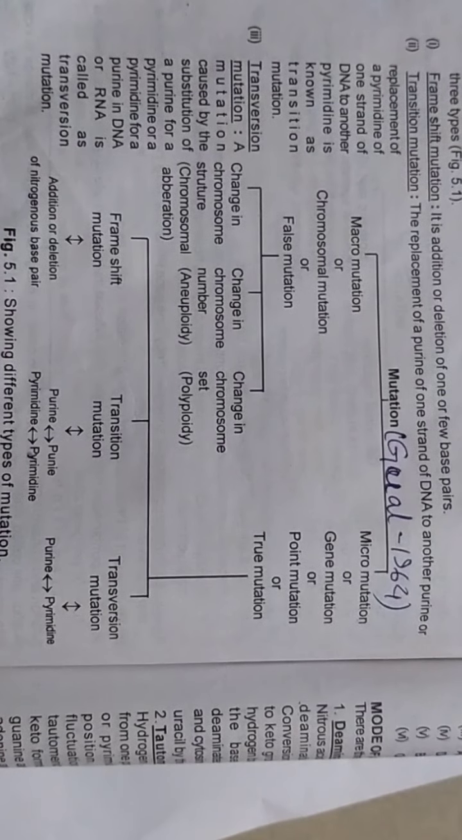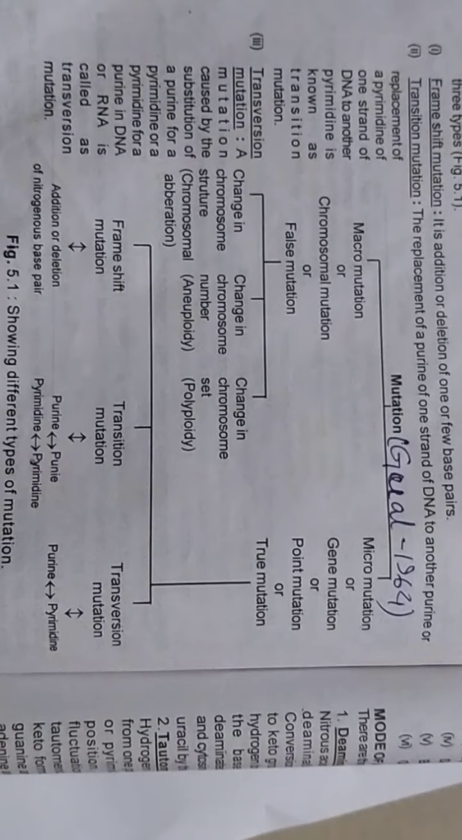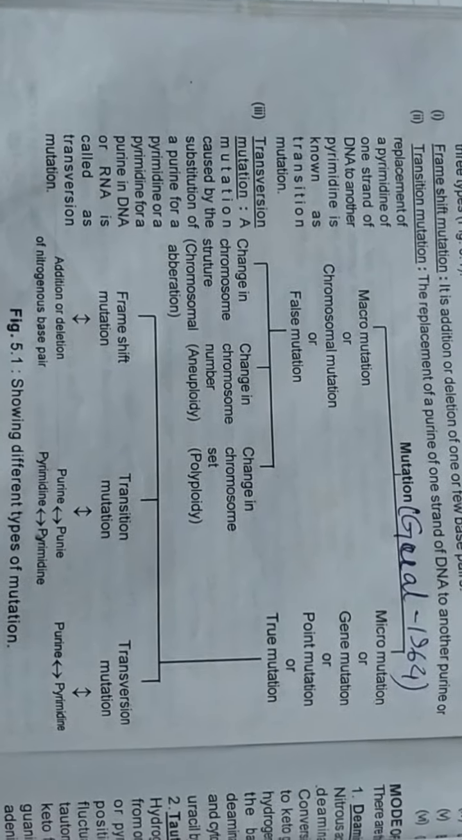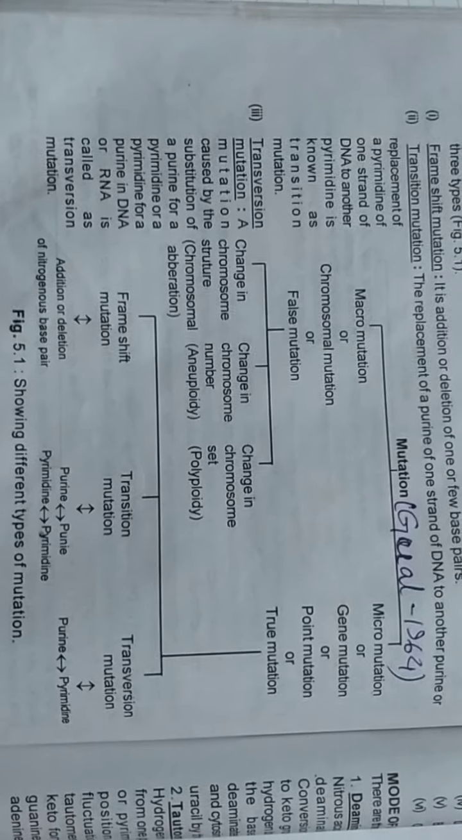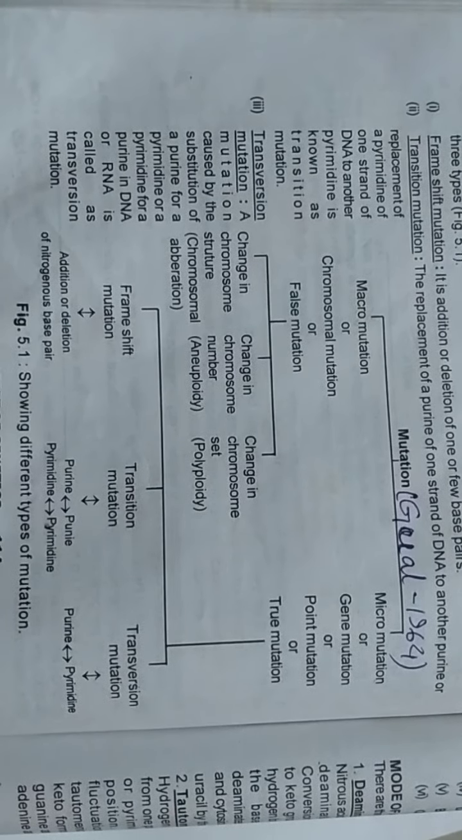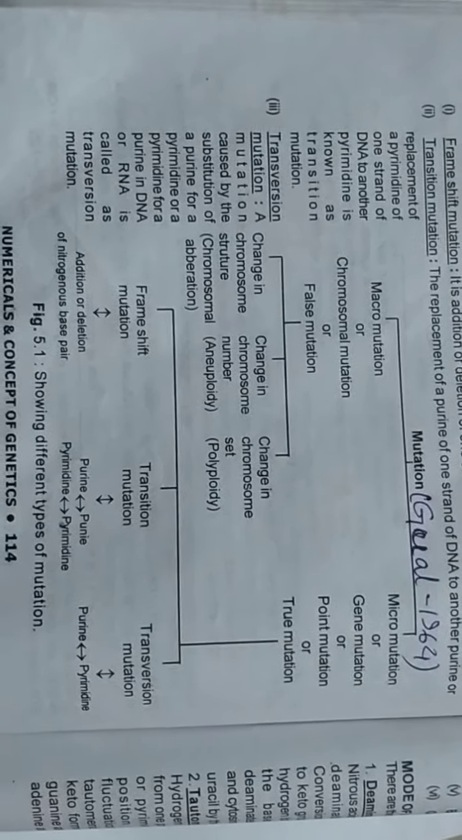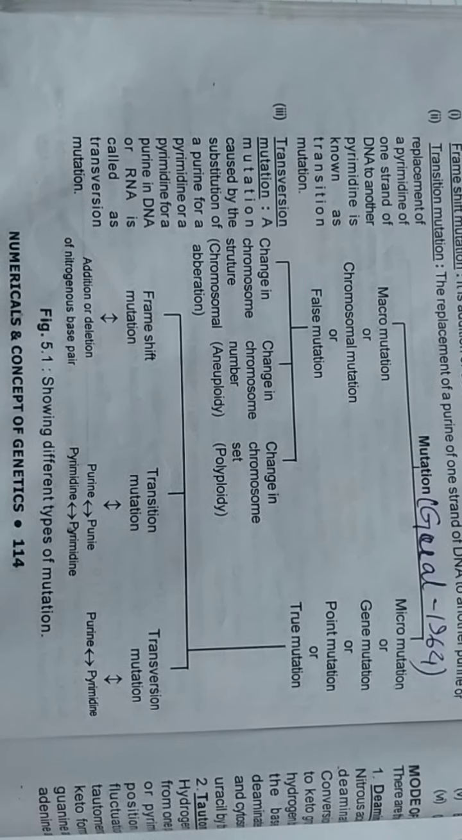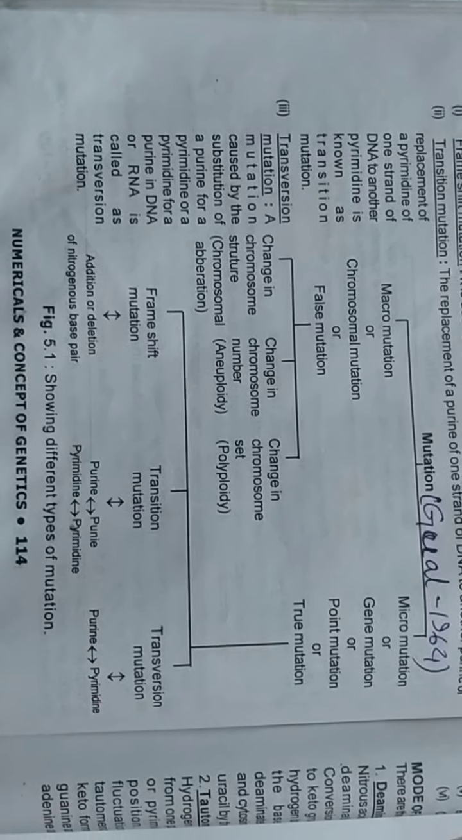And in case of chromosomal polyploidy, here is a change in the chromosome set. And second is micromutation or gene mutation or point mutation or true mutation. It is of three types. First is frame shift mutation, another is transition mutation and transversion mutation.